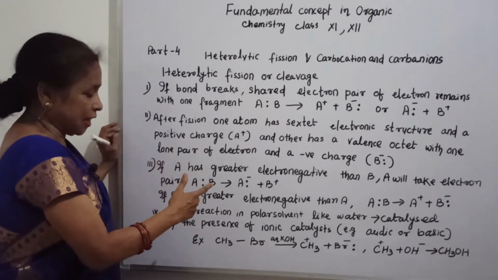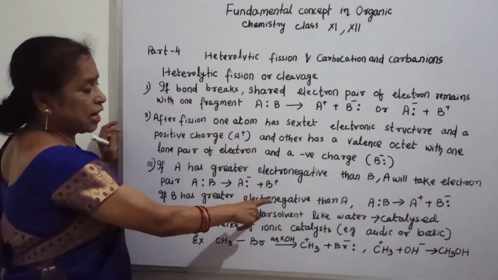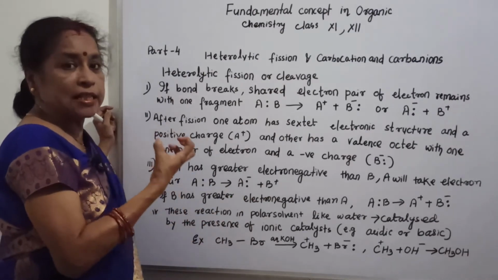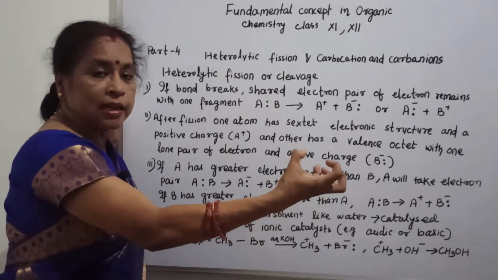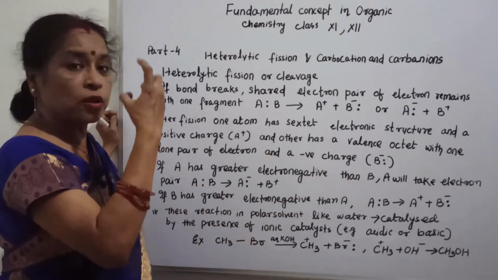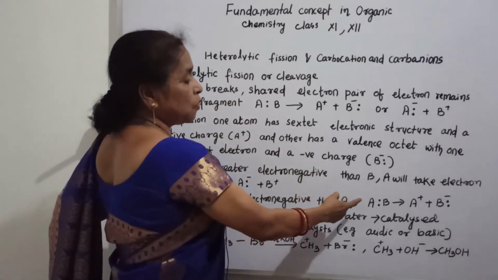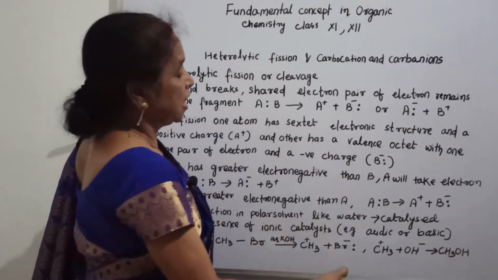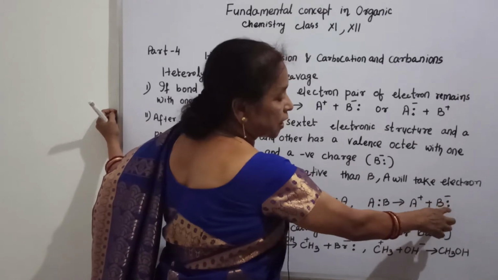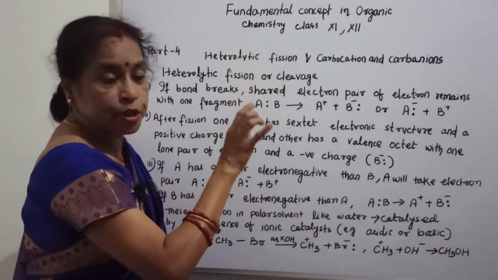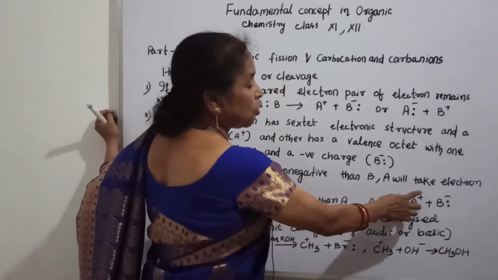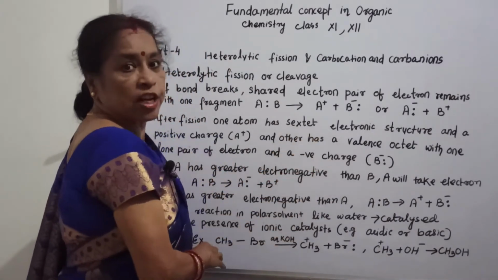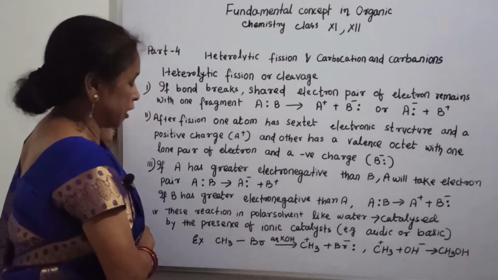Similarly, let us take the case where B is more electronegative than A. B has a greater power to attract electrons towards itself than A. So B has the more electronegative tendency, which is why the electron pair comes to B, giving it the negative charge. The other part, A, occupies the positive charge, where it has a sextet electronic structure and a positive charge.